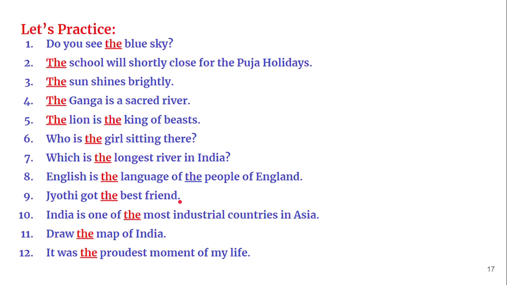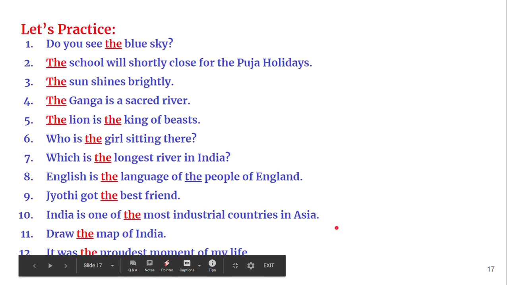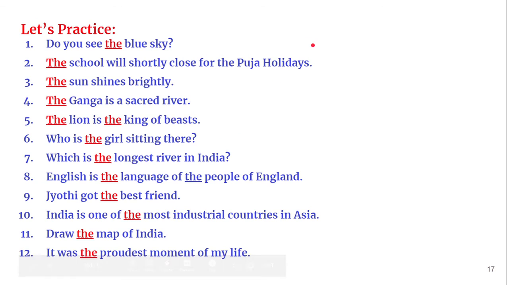Jyoti got the best friend. Here it is the superlative degree, so we have to use the. India is one of the most industrial countries in Asia. Again, superlative degree, the most industrial countries. Draw the map of India. We are not speaking about any map, we are speaking about a particular map. So the map of India. It was the proudest moment of my life. Again, superlative degree, proudest. So here again we have to use the.